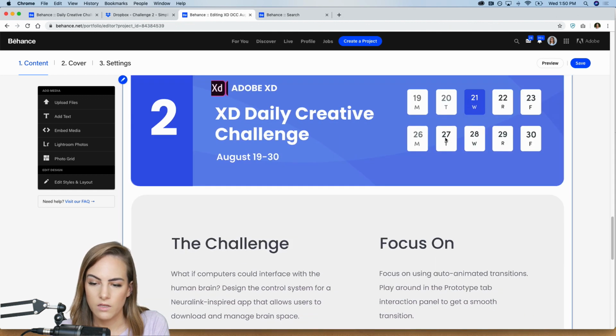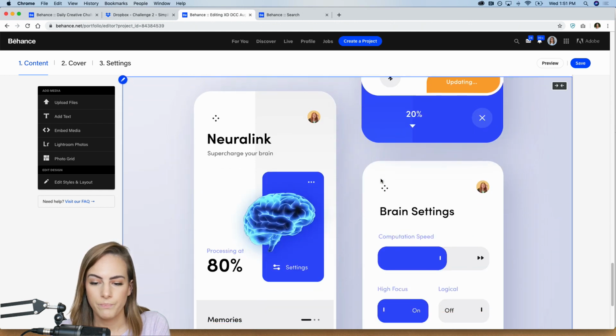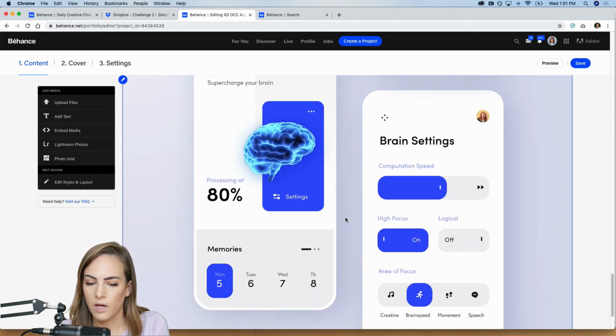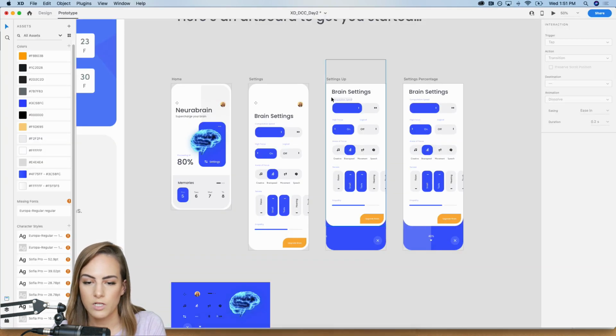So today's the second day. I added the header, and definitely add a little description. Then I already went ahead and uploaded this. You can also do the prototype if you want.